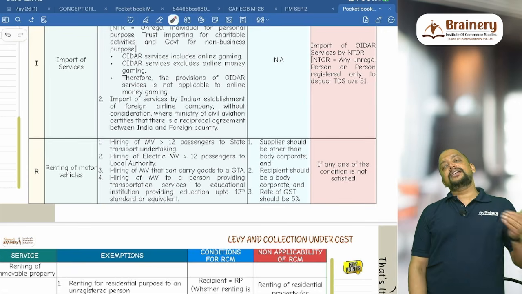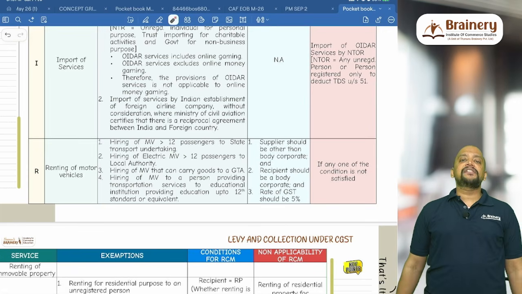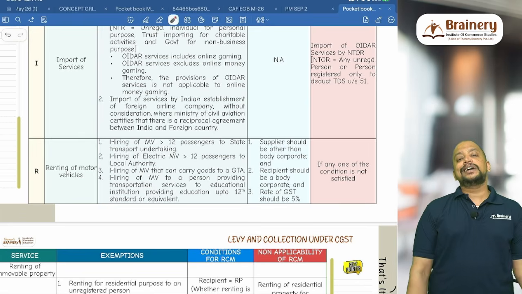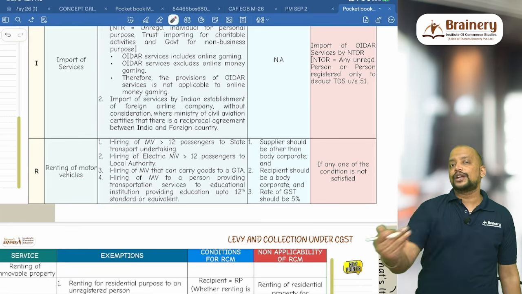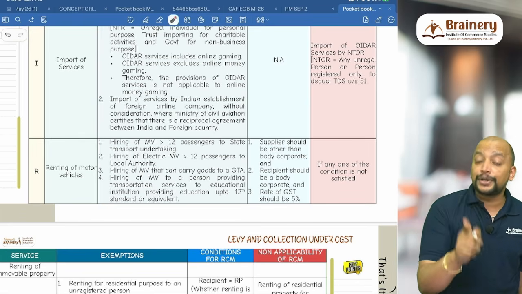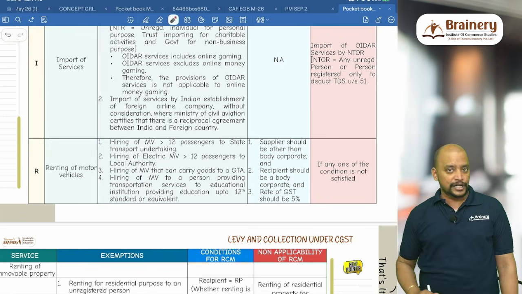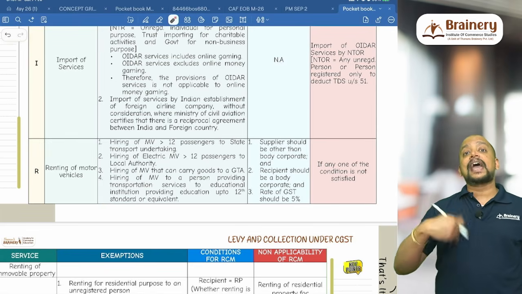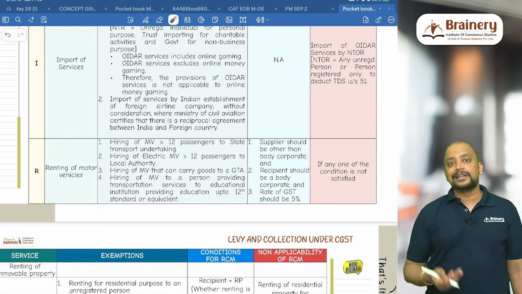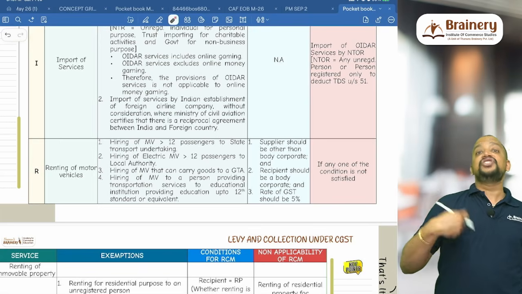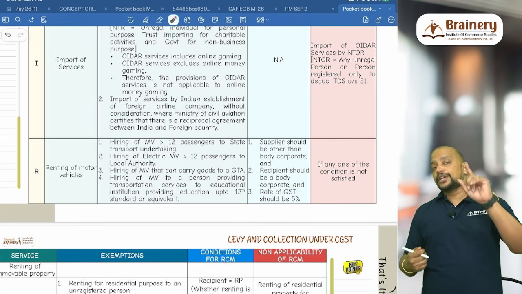Second, I have an electric motor vehicle. That electric motor vehicle can carry more than 12 passengers, and I am giving it to a local authority. It is very, very important: only electric motor vehicle, other motor vehicles not allowed. Then I have a motor vehicle that can carry goods like lorries, dumpers, tippers, etc., which I am giving on rent to a GTA, goods transport agency. Then only it is exempted.